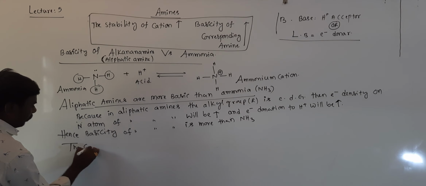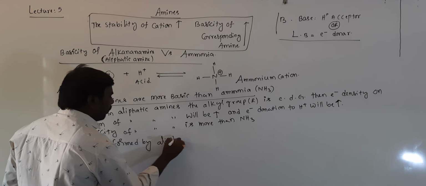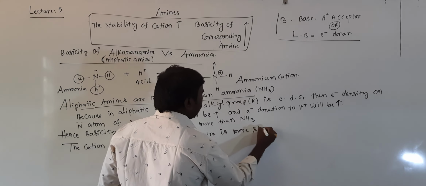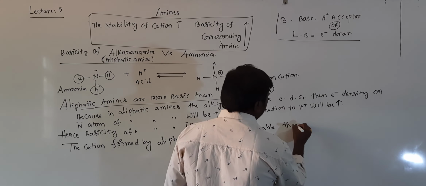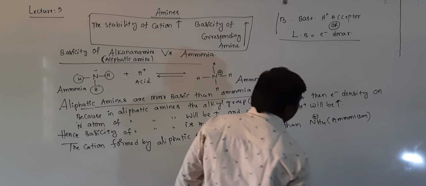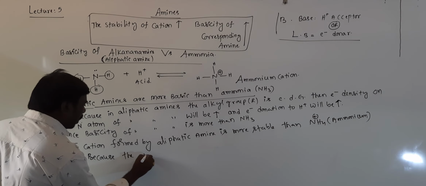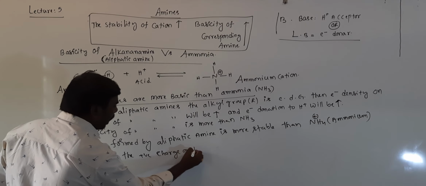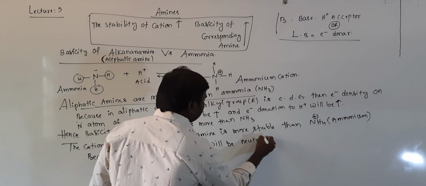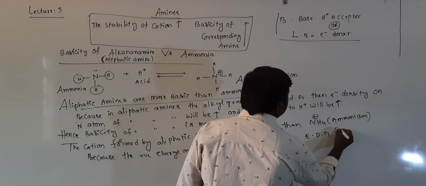The cation formed by the aliphatic amine is more stable than NH4 plus, the ammonium cation, because the positive charge on nitrogen will be neutralized by the electron donating group, that is R.